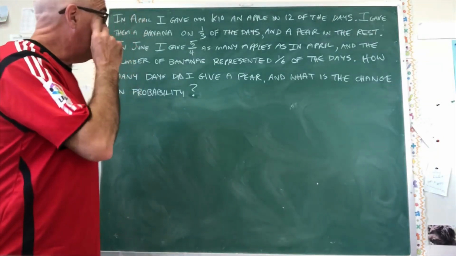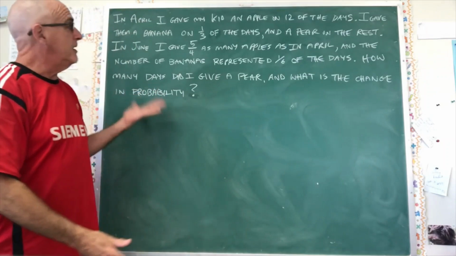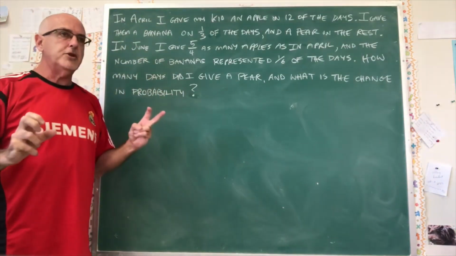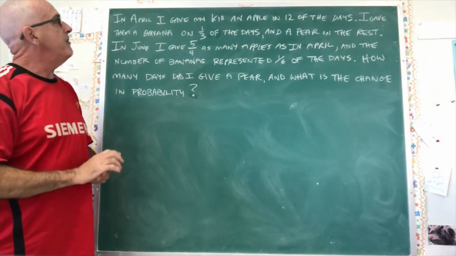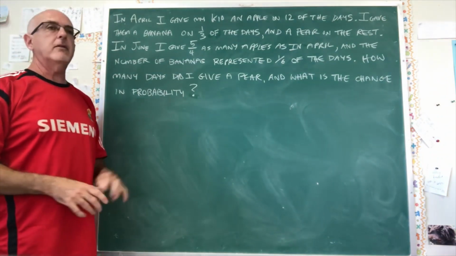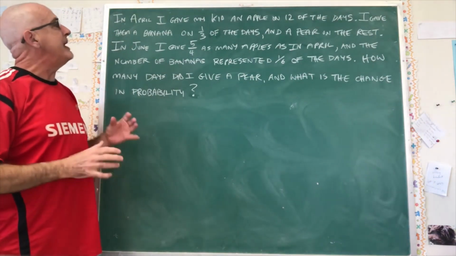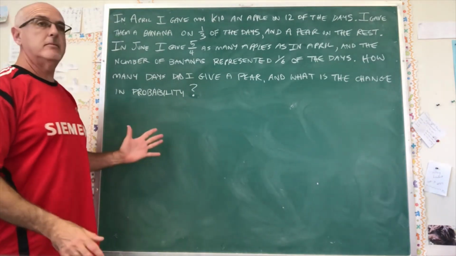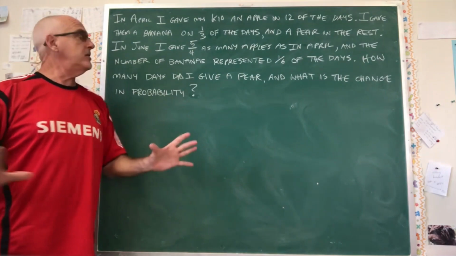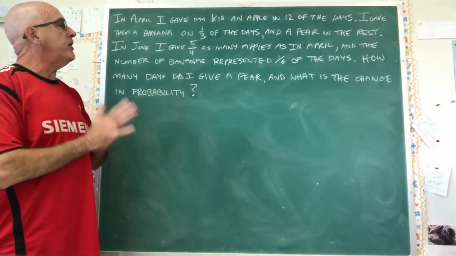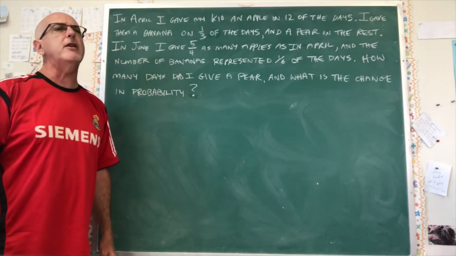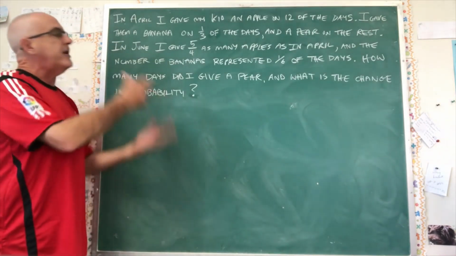Okay, part 2 of this video is another question. It doesn't look like the same question, but it's meant to be the same type of question. In April, I gave my kid an apple on 12 of the days. I gave them a banana on a third of the days and a pear on the rest. Not that confusing. In June, I gave 5/4 as many apples, and every student's thinking, 5/4? Are you serious? Why are you saying 5/4? Why are you throwing fractions at me?